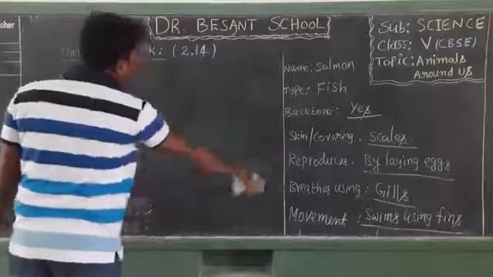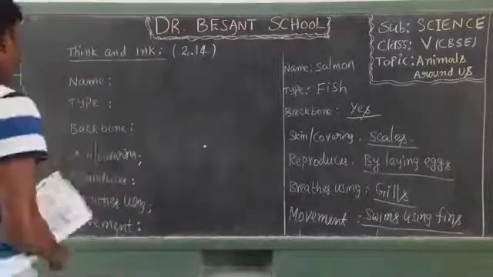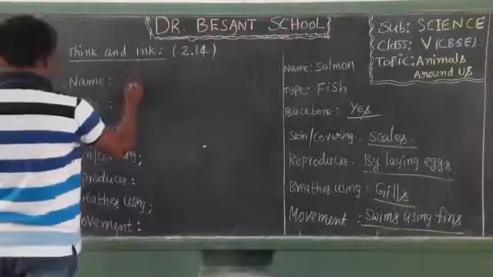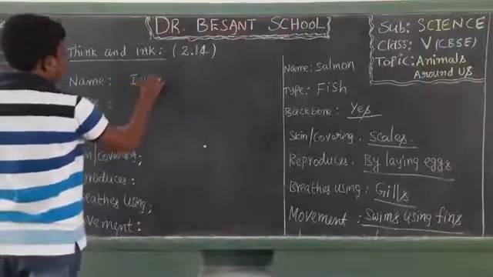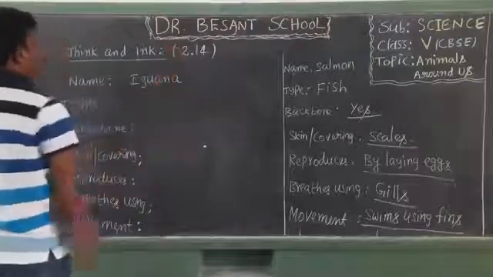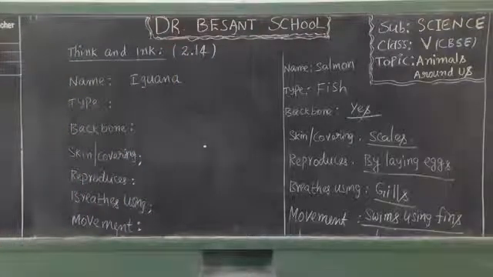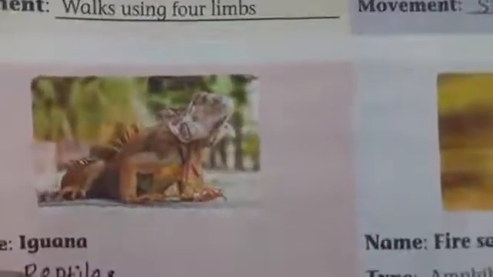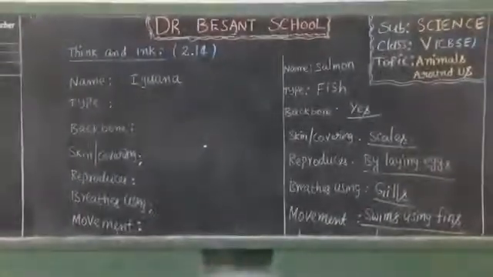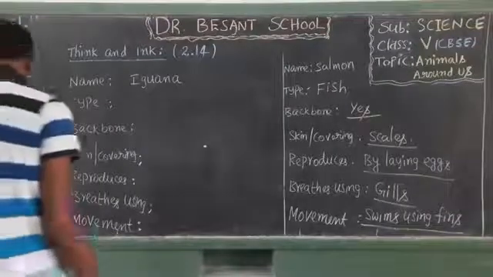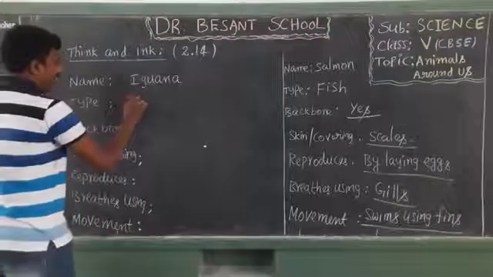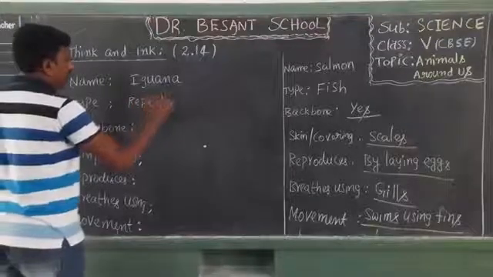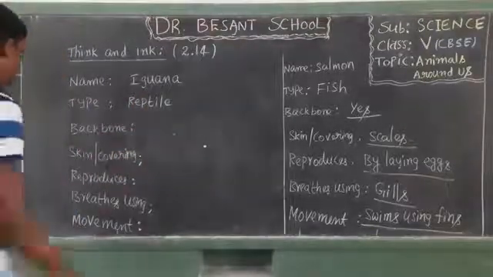The next animal we are going to describe is iguana. I will show you the animal now. You can see it. Iguana. Yes, that is iguana. Okay, my dear students? I think you can identify which type it comes under. Yes, it is a reptile. It comes under the group reptiles.